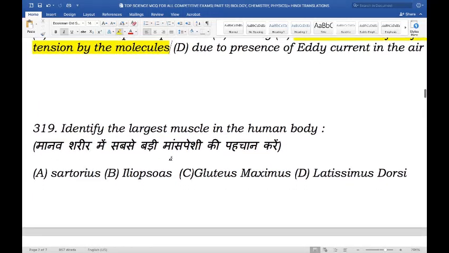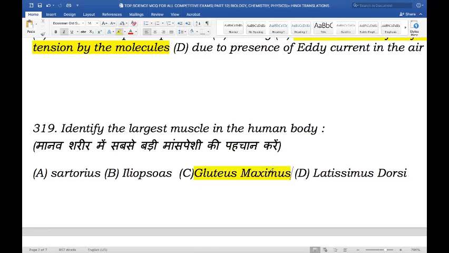Moving on. Identify the largest muscle in the human body. Is it sartorius, iliopsoas, gluteus maximus, or latissimus dorsi? So which of these is the largest muscle in the human body? And the right answer is gluteus maximus.